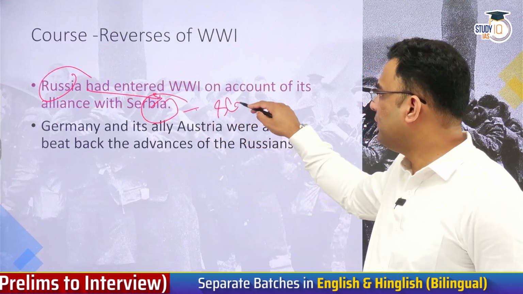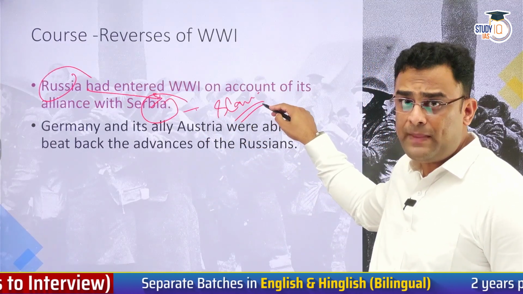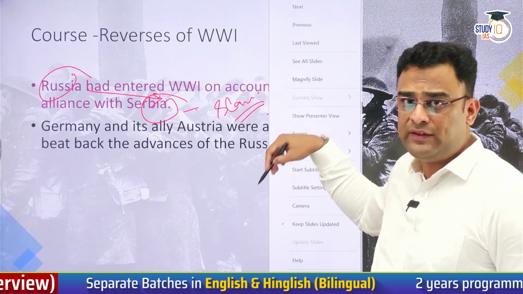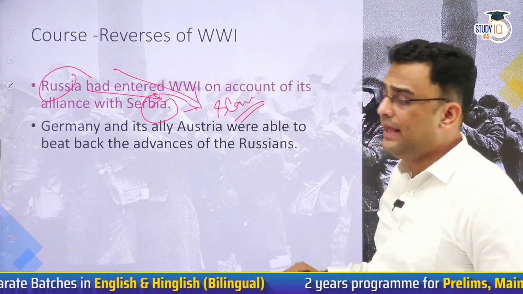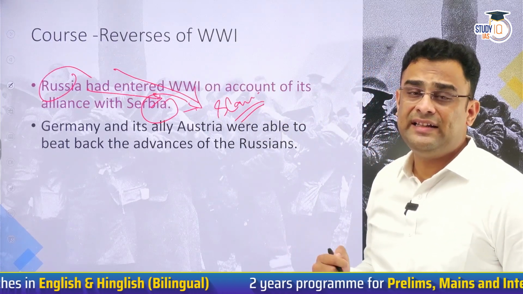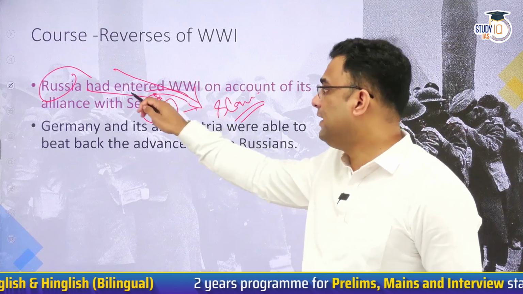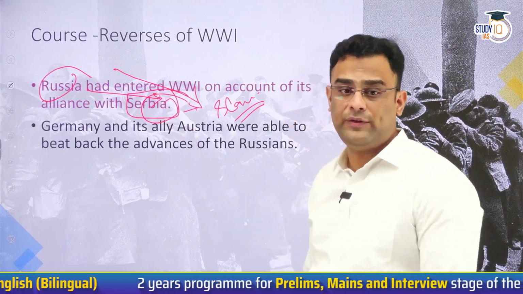Serbs were fellow Slav ethnic people. They were strategically located in southeastern Europe. Russia wanted to advance in the direction of Serbia and reach the Mediterranean Sea. And therefore, Serbs were very crucial for Russia's foreign policy goals.